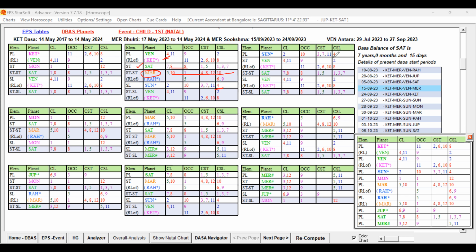Sun planet is also fourth sublord and its star level is Venus, which is fine. Even if it is Venus, I said it is a good key planet. It represents Ketu. It is having some weakness, so that is also playing a role at the 12 level. But the star level and sub level, these three planets are ruled by the favorable key planets which we are discussing. Venus and Saturn are all playing a role here strongly. Other than that, Sun is also playing. Obviously, Mercury will join hands with Venus because it is conjoined with Mercury.